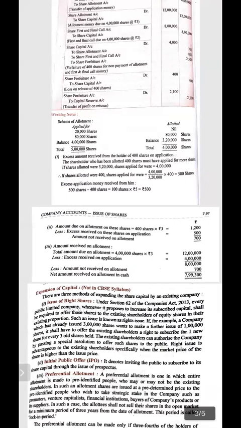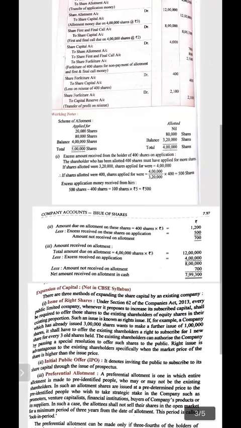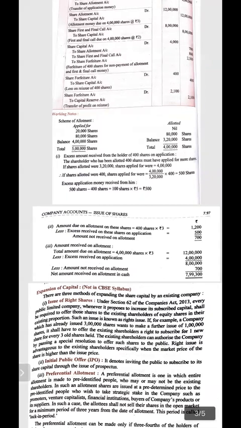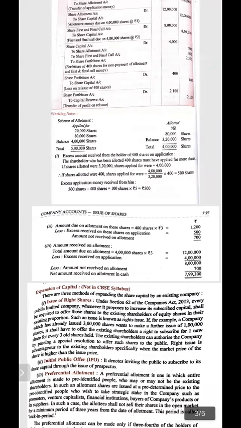So allotment due on 400 shares will be 400 into 3, 1200 rupees. And the excess money that we got from working note number 1, the excess money received on application, is 500. See, the 400 shareholder has to pay 1200 on allotment. 500 they already paid along with the application money. What does it mean?